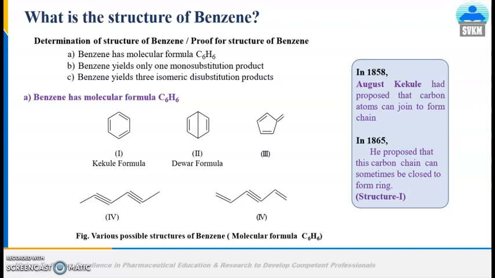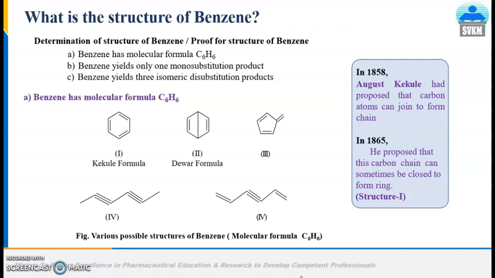In 1858, August Kekulé proposed that carbon atoms can join to form a chain of carbon atoms. This property of the carbon atom is later known as catenation. That is the reason why many organic compounds are possible.